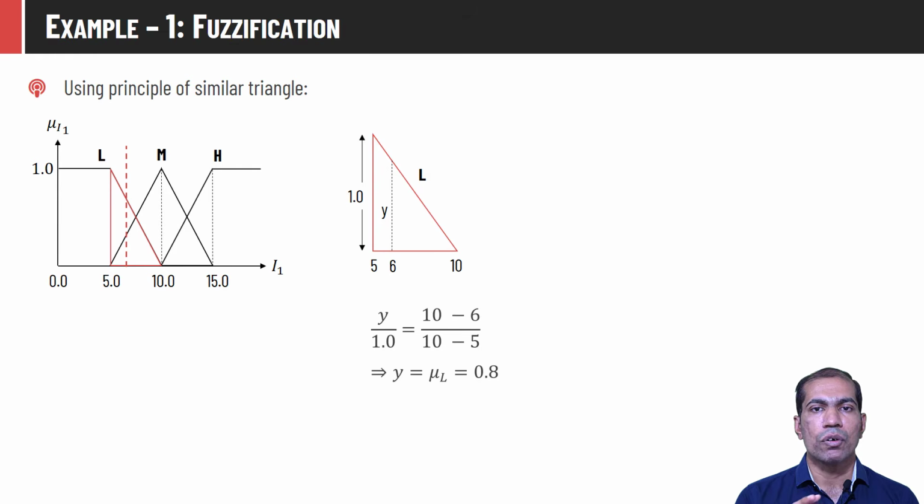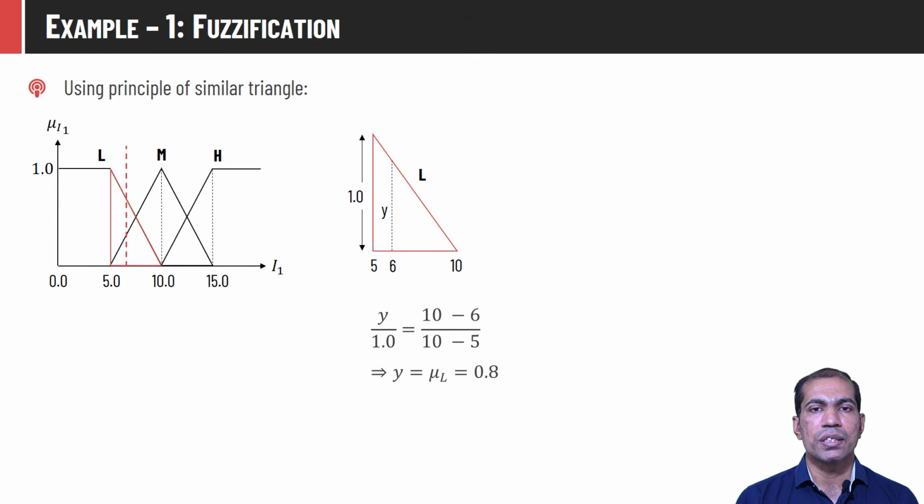We need to find the height y, or the membership value of 6.0 in this particular fuzzy set. Using the similar triangle rule, the height of the smaller triangle divided by the height of the larger triangle, that is y by 1.0, is equal to the width of the smaller triangle, that is 10 minus 6, divided by the width of the larger triangle, that is 10 minus 5.